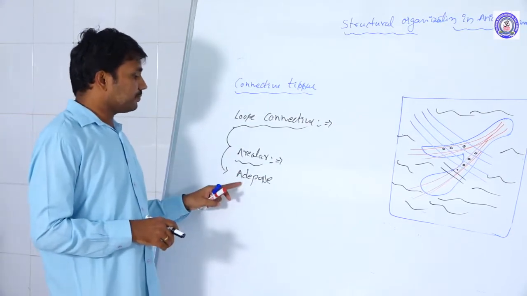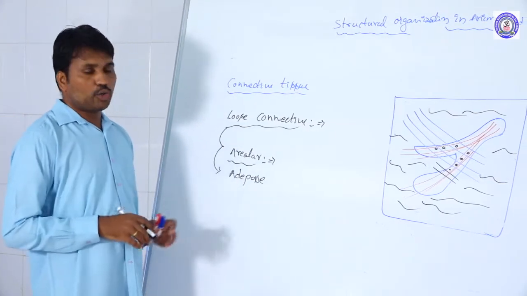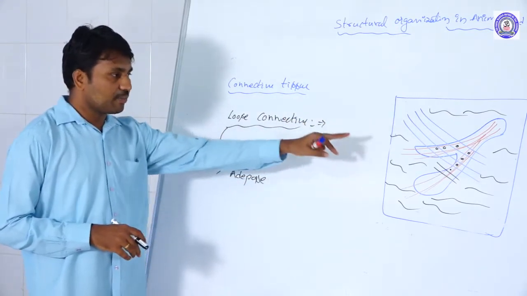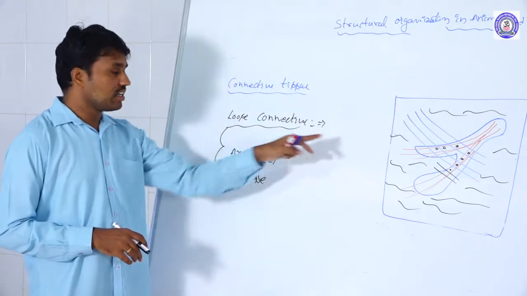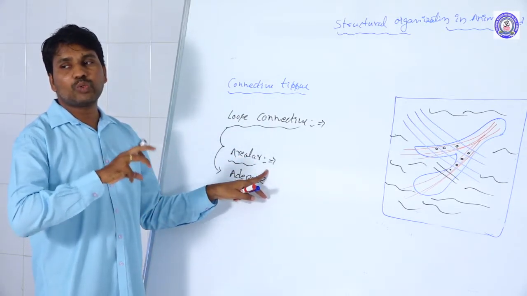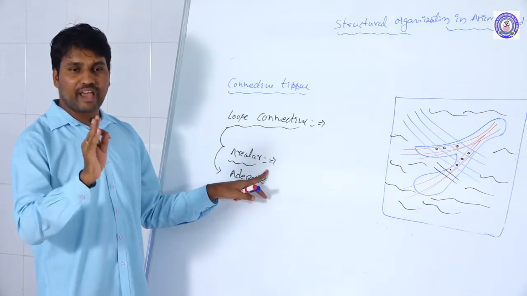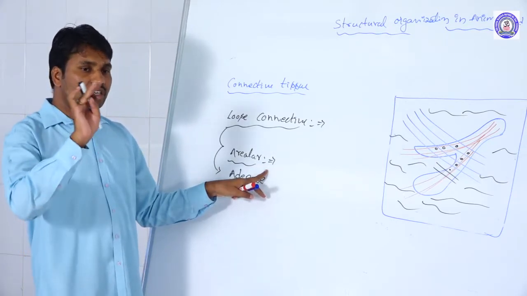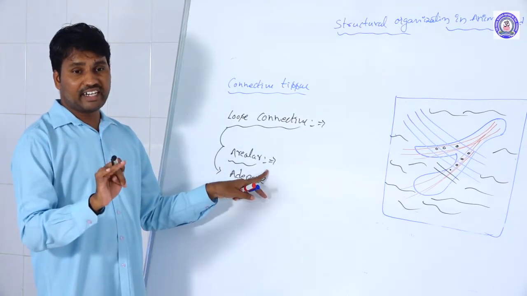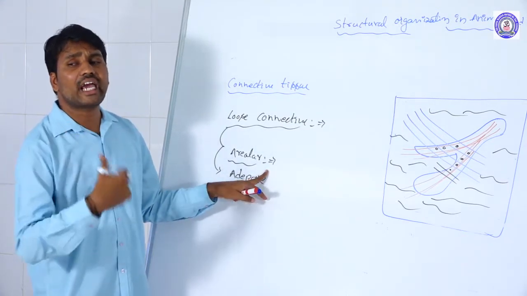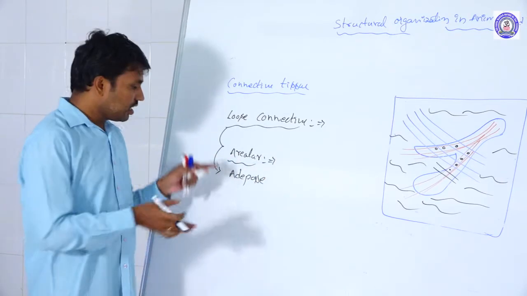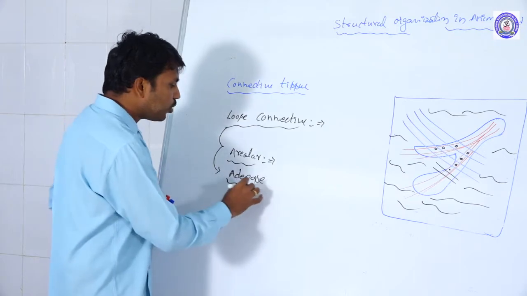Next one, the adipose connective tissue we can take. First, what types of cells are present? In the areolar connective tissue, fibers are present, and the cells are fibroblast cells, mast cells, macrophages, chromophore cells, pigmented cells, reticulate cells. All types of cells are present in the areolar connective tissue. Second one is the adipose tissue.